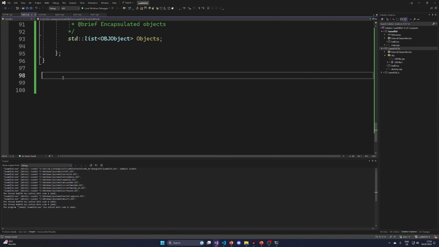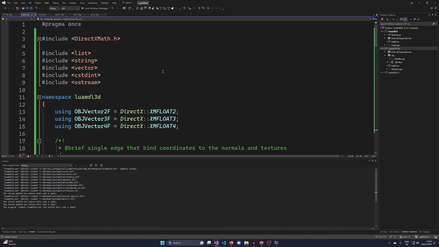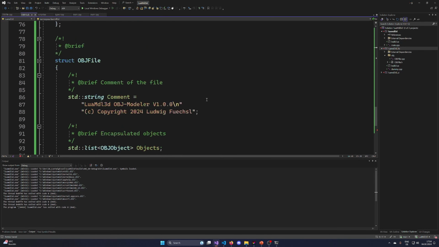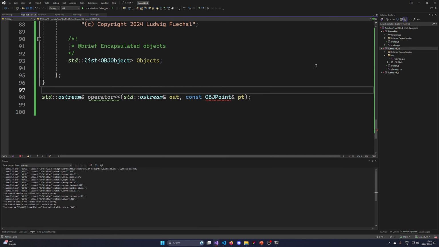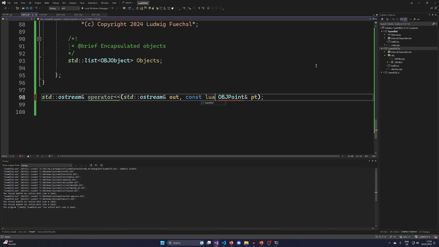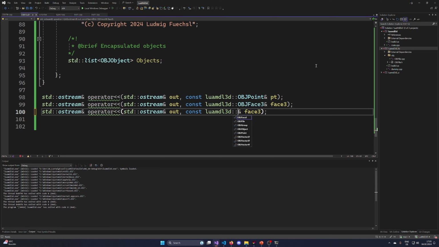It's exactly as I intended. So std::ostream reference operator shift, and we have an std::ostream in. So this is the stream called out, and then I need to support my stuff. So obj point is the first thing that we want to stream out. It's a const obj point pt, the point that we want to stream out. Obj face 3 is what we want to be able to stream out.